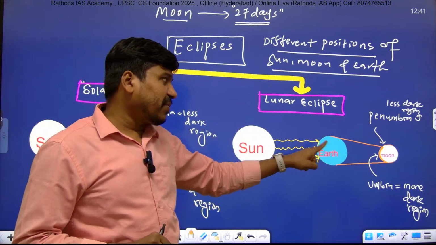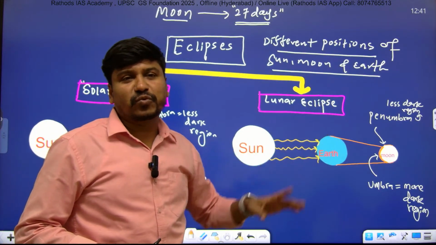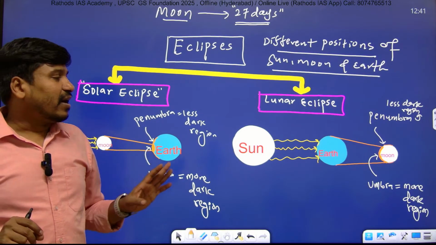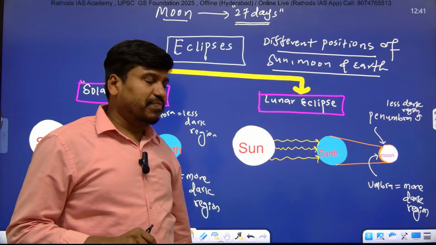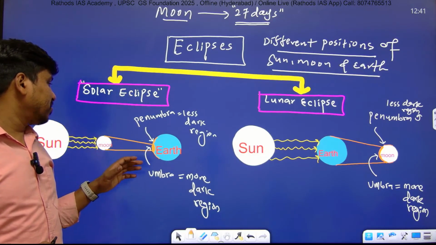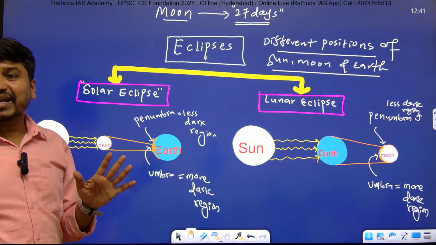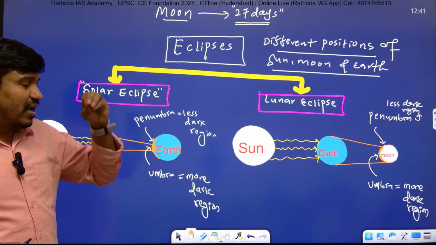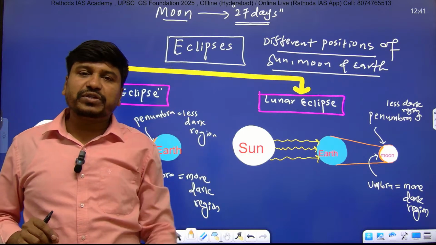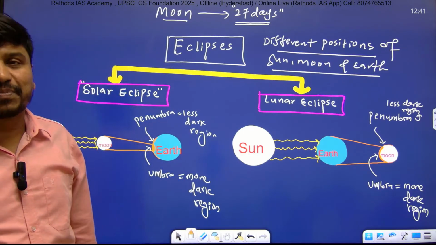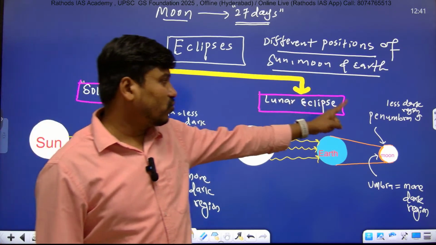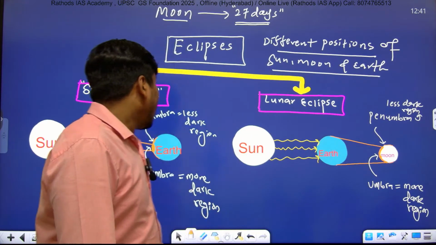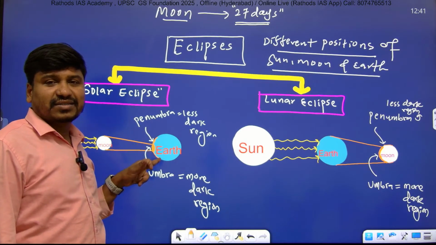During lunar eclipse, umbra forms on the surface of moon, and there are such questions. Many students will study only that during lunar eclipse earth comes in the middle, and during solar eclipse moon comes in the middle, and think the topic is complete. But here, UPSC will ask the question in detail. They can ask, during which eclipse does umbra form on the moon surface? Answer: lunar eclipse. And during solar eclipse, umbra forms on the earth surface.